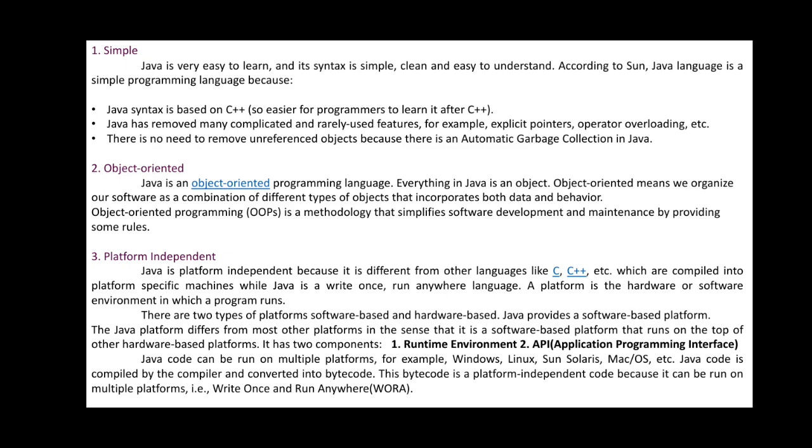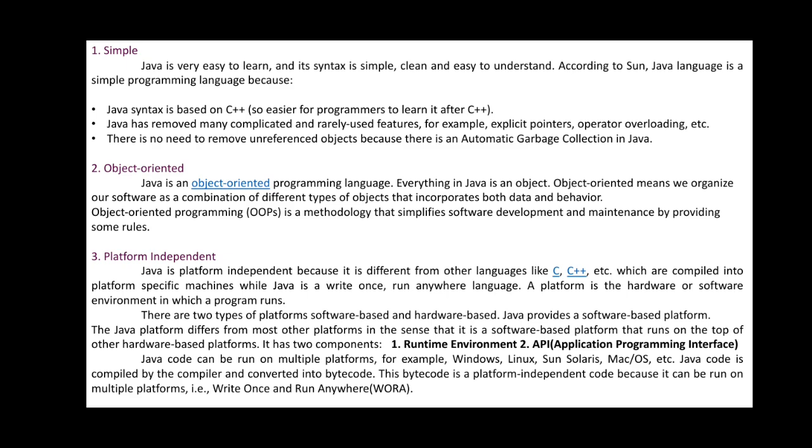One is the runtime environment, another is the application programming interface. Runtime environment and API you will learn about in the coming classes, where there is a concept of JRE and a concept of interface. I will define each of these with very good examples. So we shall see now here.